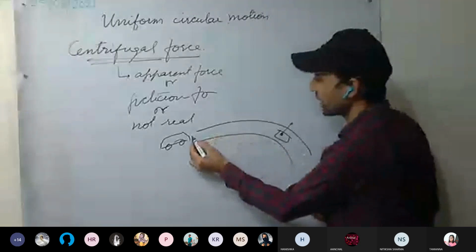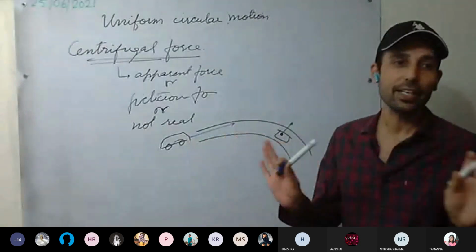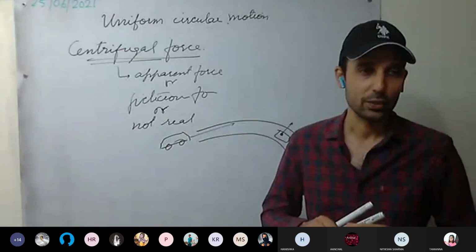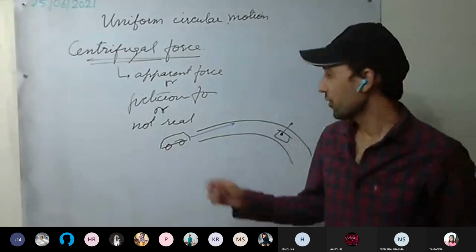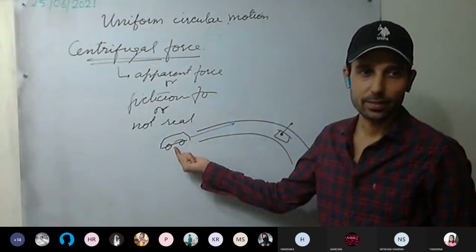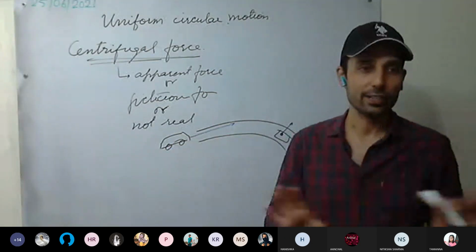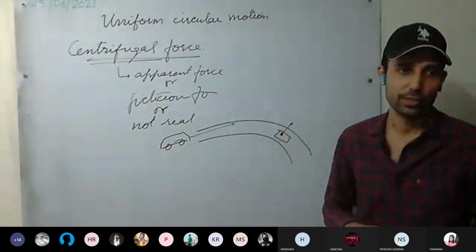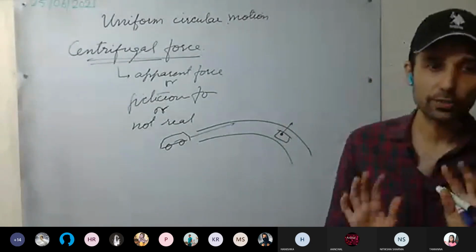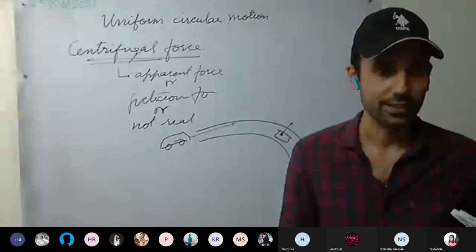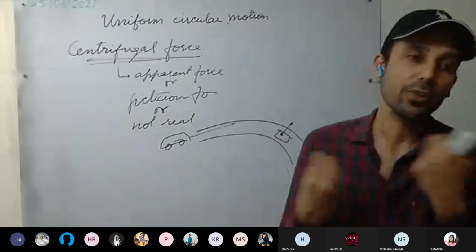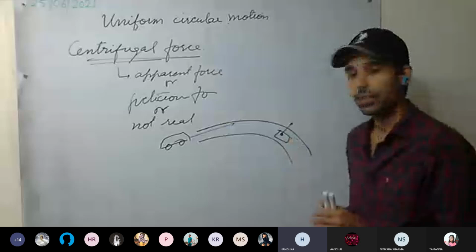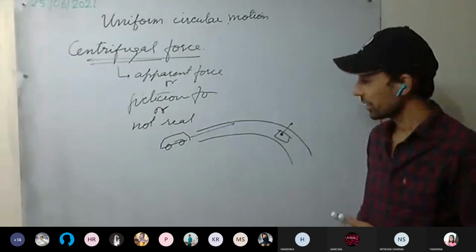So initially you are moving in a straight line. You don't feel any force. You are at rest with respect to the car. If the frame of reference is the car, then with reference to the car you are in rest position. But after some time, you feel an outward force. Why? You are not moving, but still you felt some force acting on you. Due to inertia, that's correct.